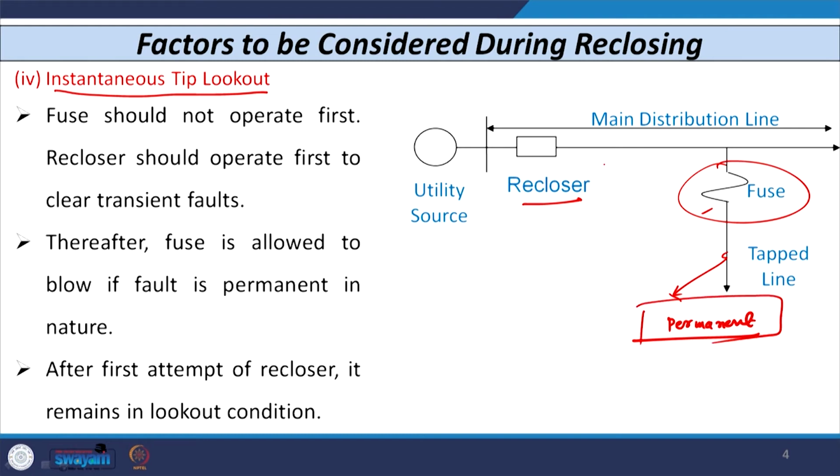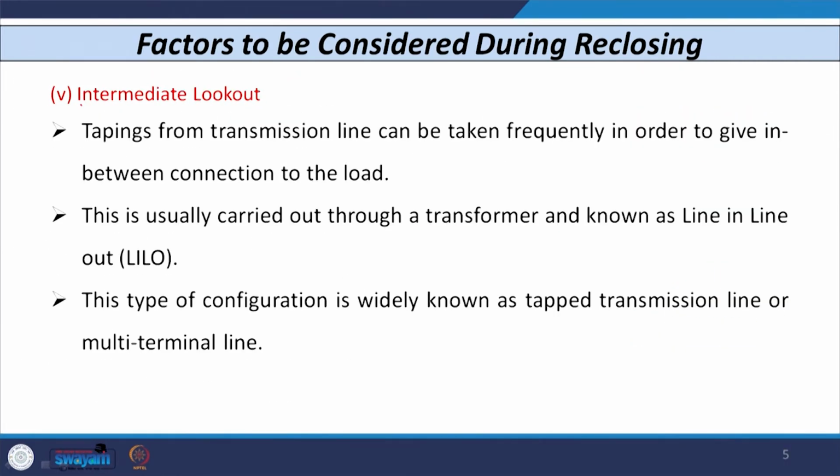So, after the first reclosing attempt, the recloser should not operate, and no further sequence of events is to be carried out for the recloser. After the first reclosing attempt, this recloser should go into lockout condition. That is why it is known as the instantaneous trip lockout feature, and this factor is very important when we consider the distribution network, where we need to coordinate the recloser with other load devices like the fuse, MCB or MCCB.